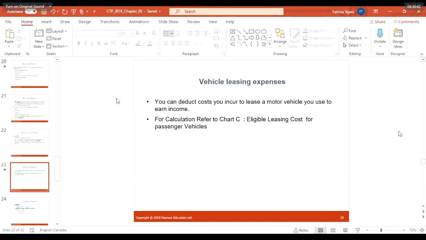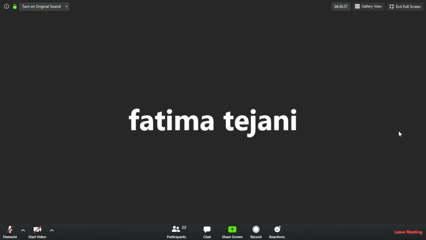Because if you're using your own vehicle, you just have to use whatever expenses incurred, but in leasing a vehicle you can calculate the leasing cost as well. So in that case it's a good thing. If you are trying, just see how it goes, if you can really try accordingly.